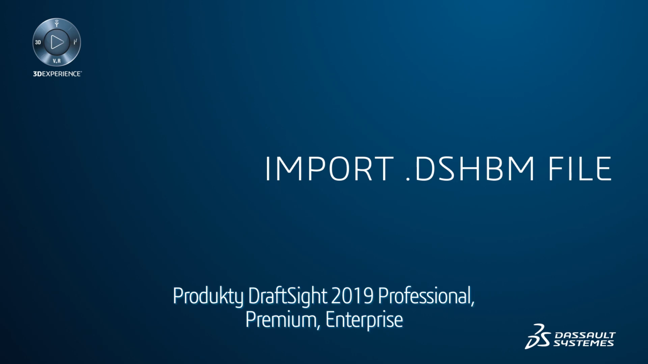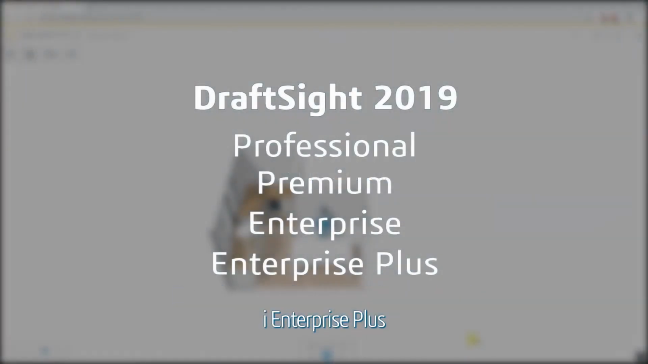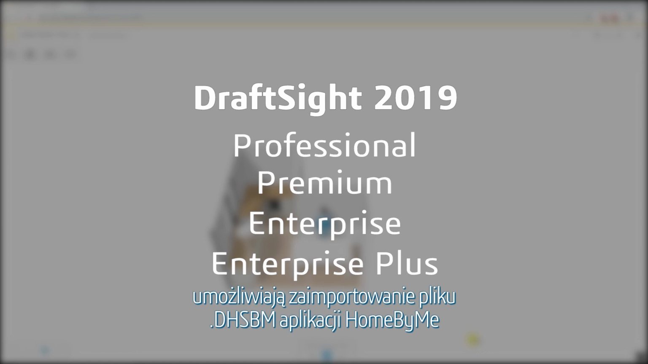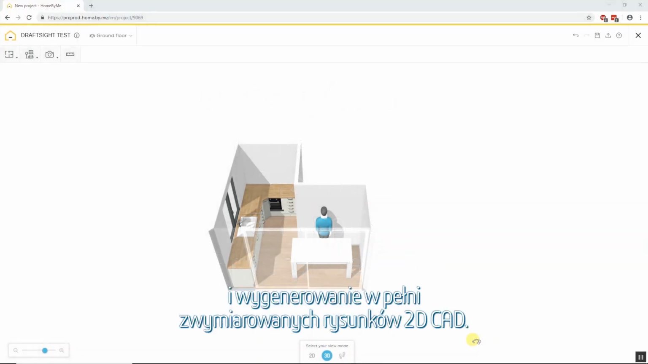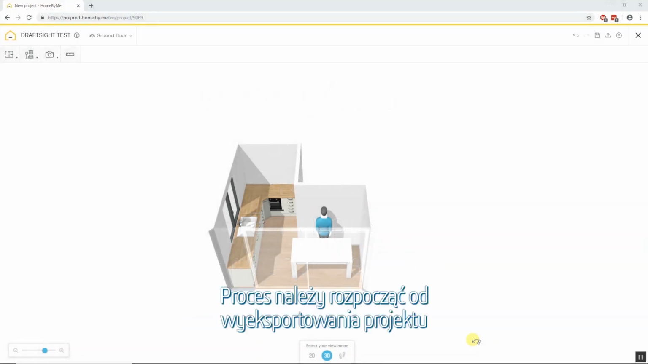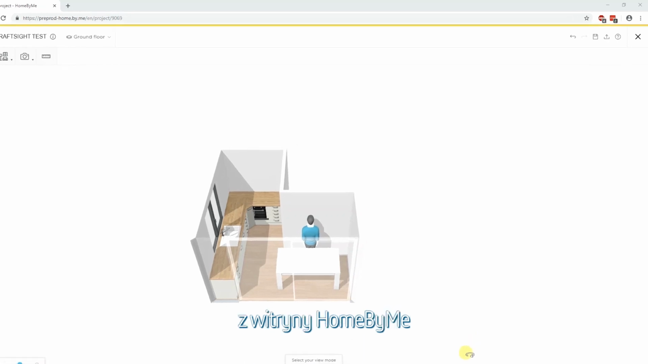DraftSight 2019 Professional, Premium, Enterprise, and Enterprise Plus products provide the ability to import a HomeByMe .dhsbm file into DraftSight to generate fully dimensioned 2D CAD drawings. Begin by exporting your project from the HomeByMe site by clicking Export.